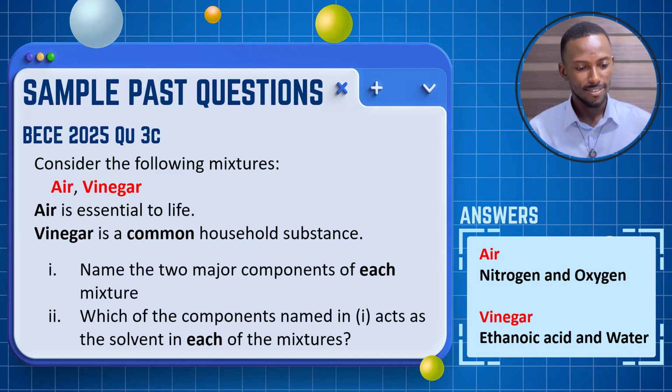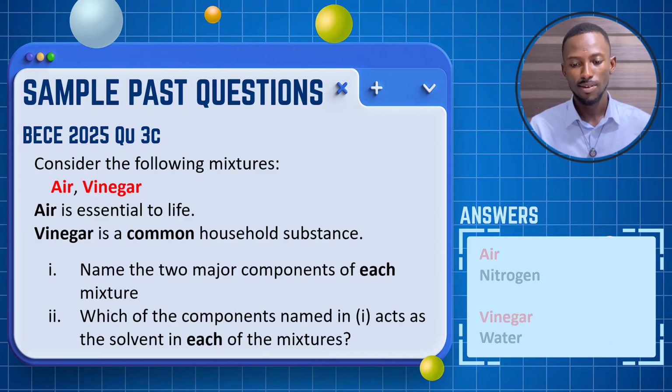For our answers, for the first one, name the two major components of each mixture. For air, the two major components are nitrogen and oxygen. They are the most abundant, these two. For vinegar, the two major components are ethanoic acid and water.